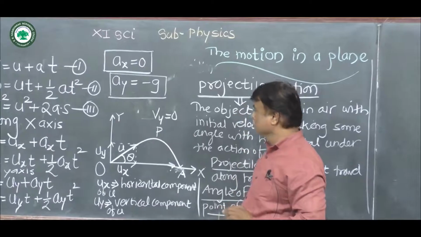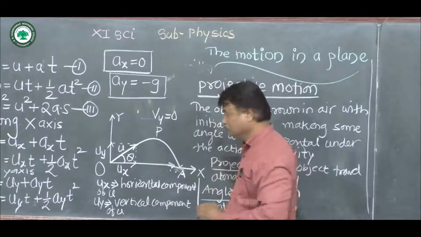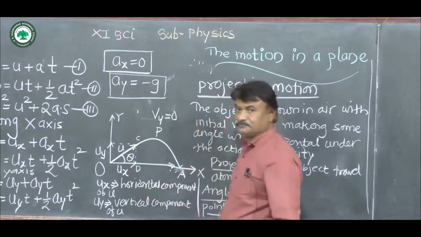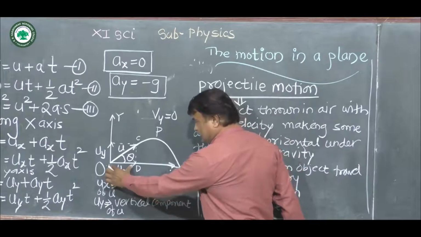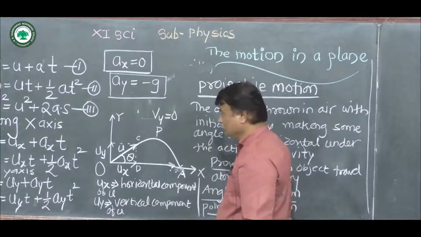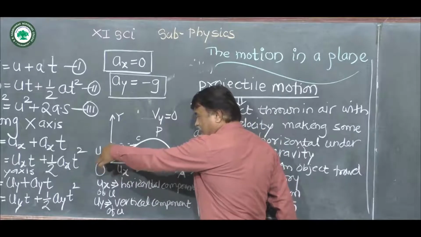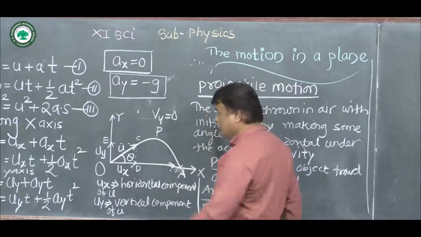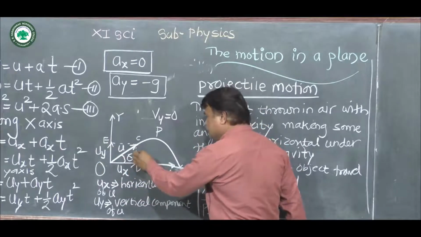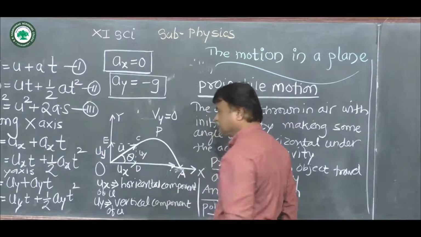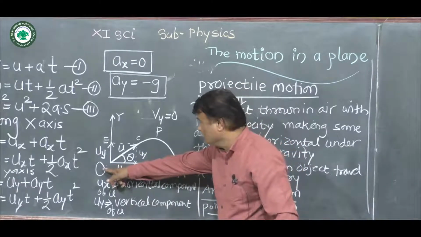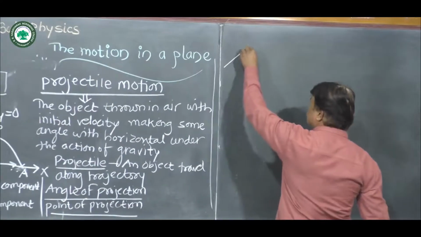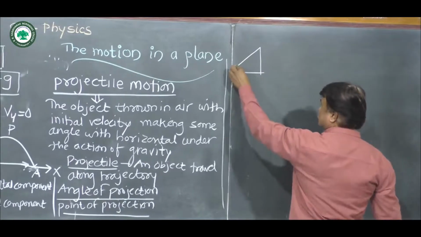So for that purpose, we consider this right angle triangle OCD. In that case, this OD is equal to ux. Similarly, this distance OE is equal to uy, and this OE is equal to CD, so this distance is also equal to uy. Now you consider this triangle OCD here. Now in triangle OCD, as like this one, this angle is theta.